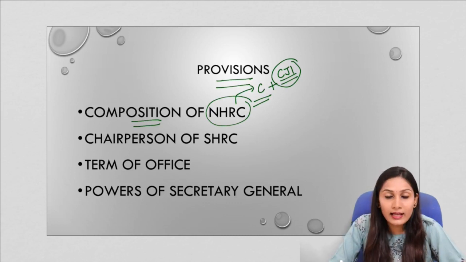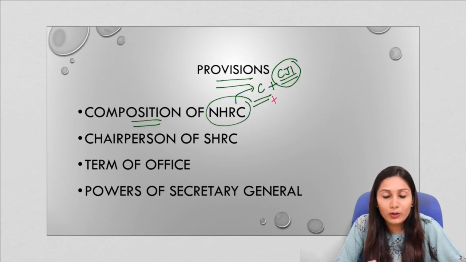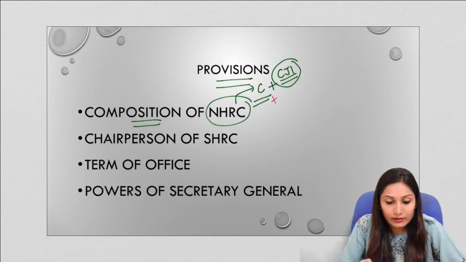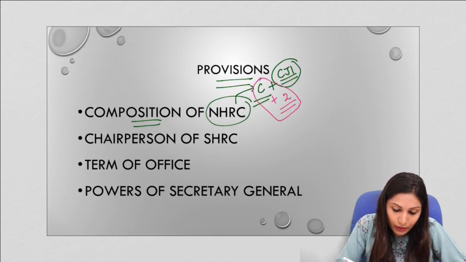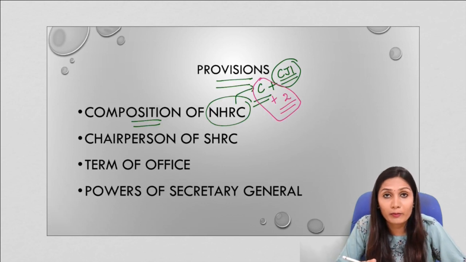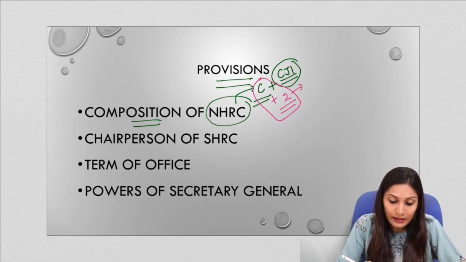And the original act also provides that along with the chairperson, two more persons having knowledge about human rights can become members of NHRC. So along with the chairperson who is a former CJI, two eminent persons having special knowledge about human rights can become members of the National Human Rights Commission.